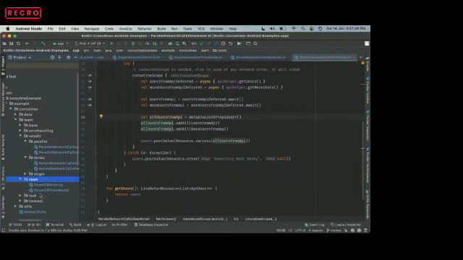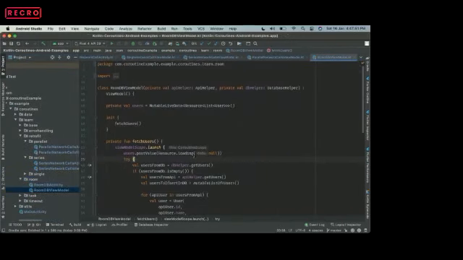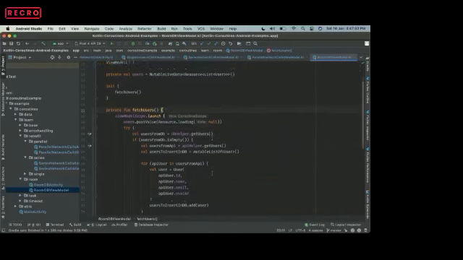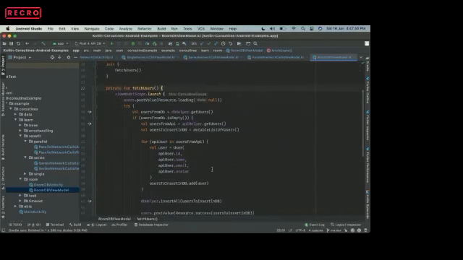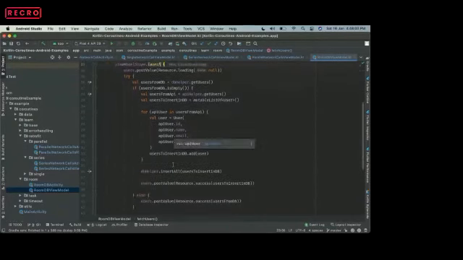Before that, I'll also mention how we can do Room. This is something similar to what we were doing in the network operations call. Here I missed the launch IO. Here I am running all the operations on Dispatchers.Default.